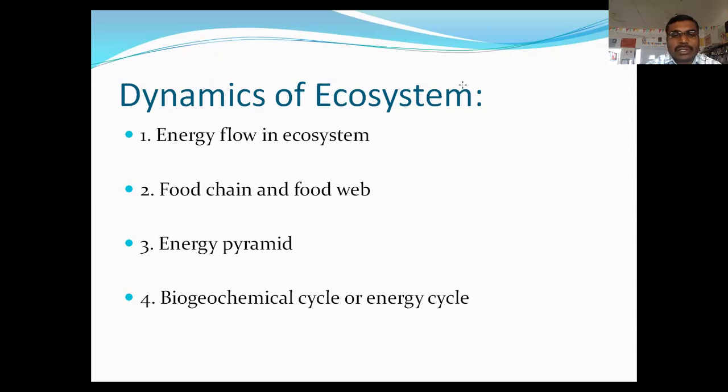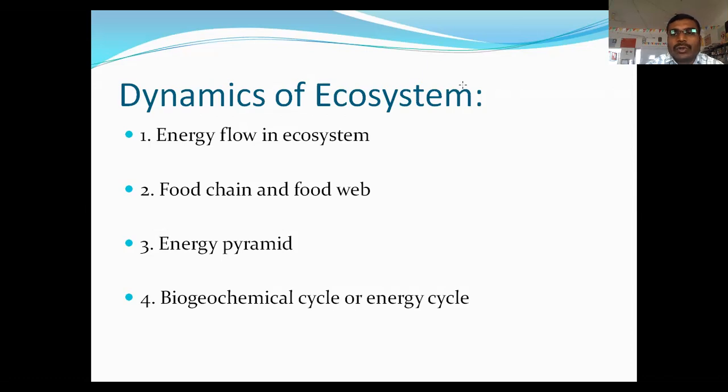Then third dynamics is energy pyramid. Here the transfer of energy from first level or producers to top consumers in the ecosystem is called energy pyramid. The energy is trapped by producers, and then producers utilize this energy, they convert solar energy into chemical energy and store it in the form of carbohydrates.